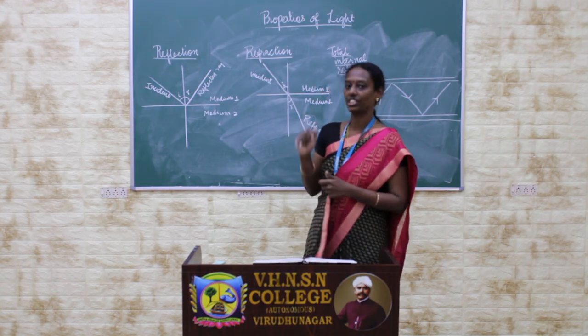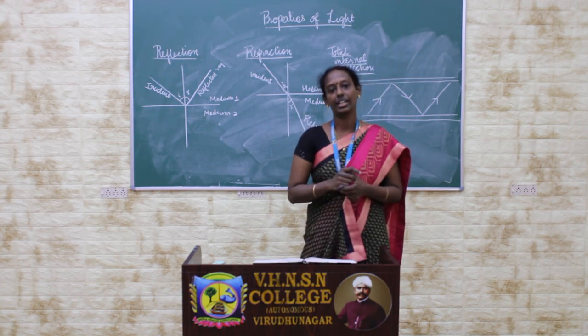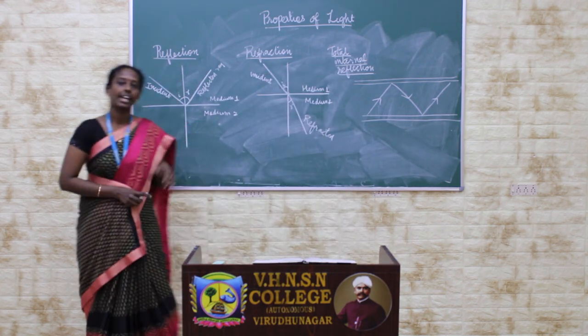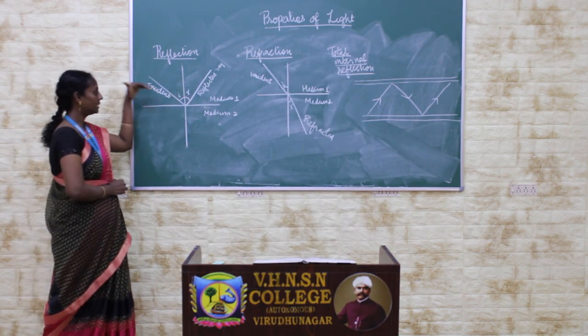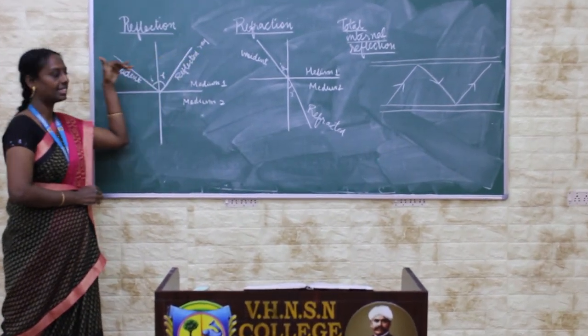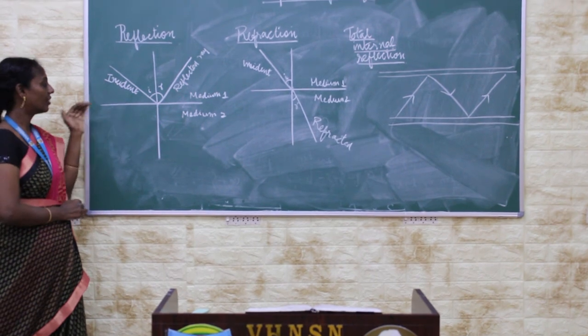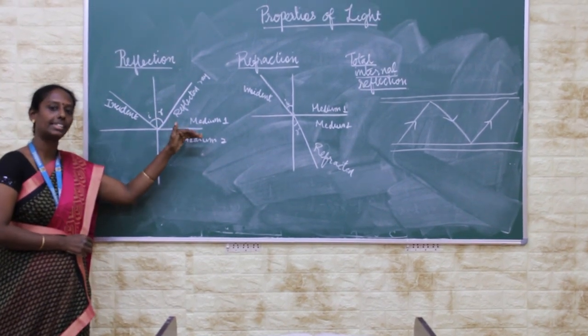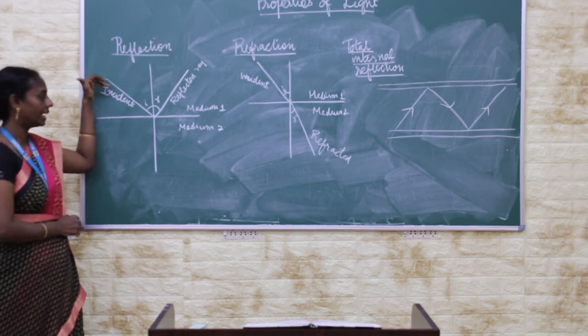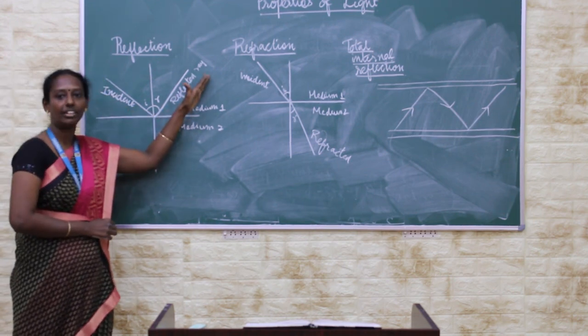First one, reflection. Reflection means the light travels and bounces back in the same medium. If the surface is a smooth polished material, then at whatever angle the light comes, at the same angle it gets reflected.